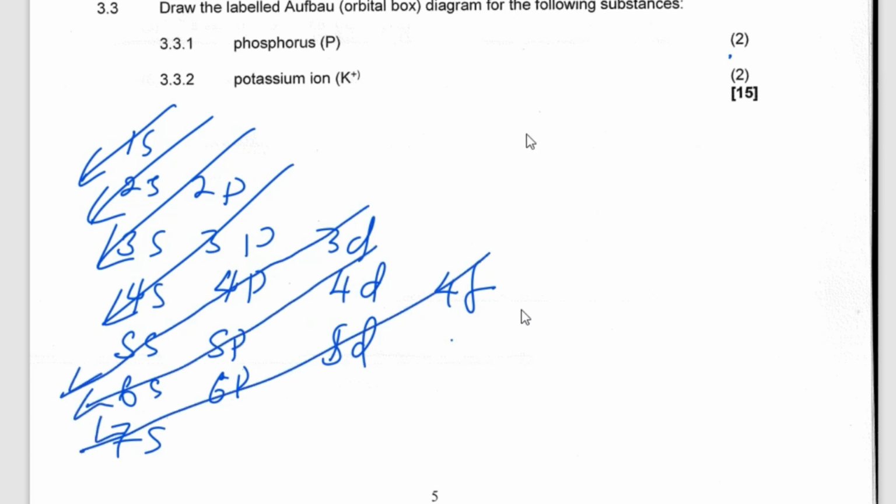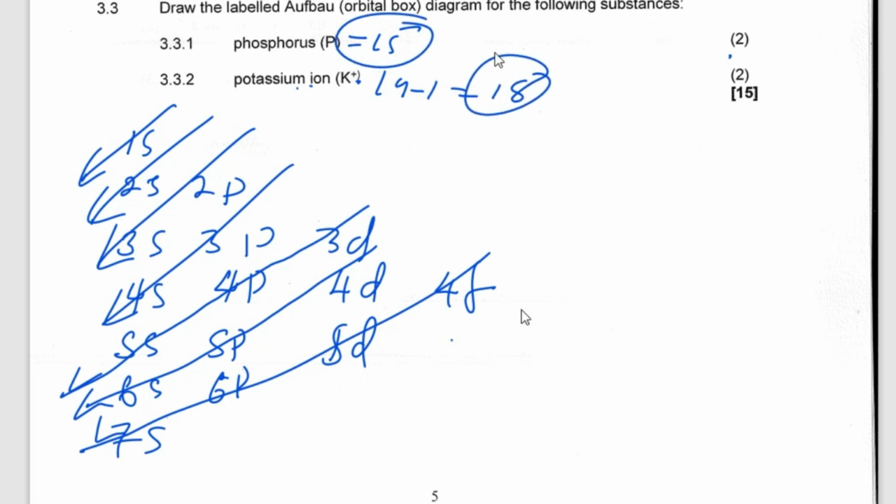So I think we have got it. So once we get that, now you go to phosphorus. You go to the periodic table and find out what is phosphorus. Phosphorus is 15. What about potassium? Potassium is 19, but they said potassium ion, meaning that it has lost 1 electron, meaning that it is 18.